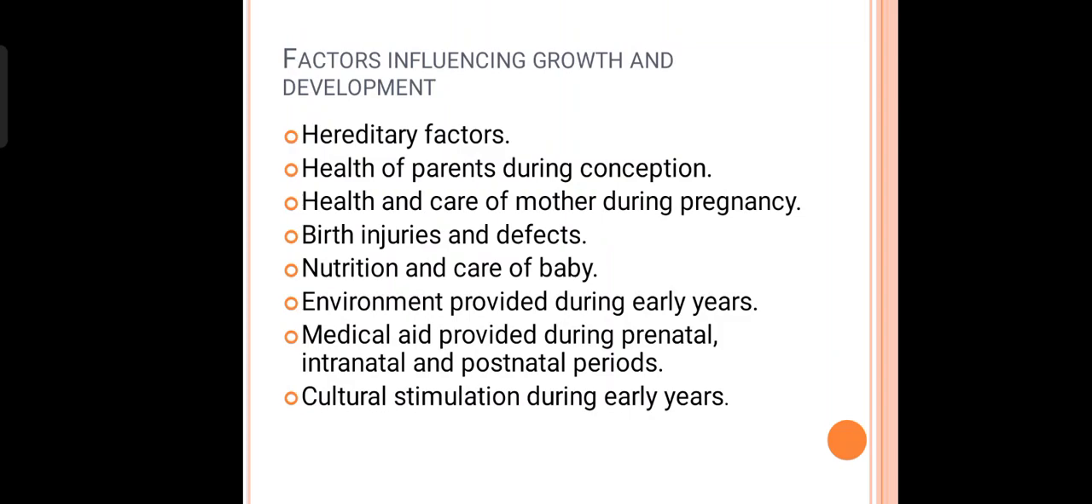Then how was the nutrition and care of the baby when the baby was born, whether the baby was provided with ample nutrition or not. Then we have the environment provided during early years: we need to provide a proper physical environment, proper emotional environment, proper social environment, and also the overall cognitive environment. Then we have to provide the child with ample medical aid during the prenatal, intranatal and postnatal periods. And last but not the least, we have cultural stimulation, which is very much required during the early years.